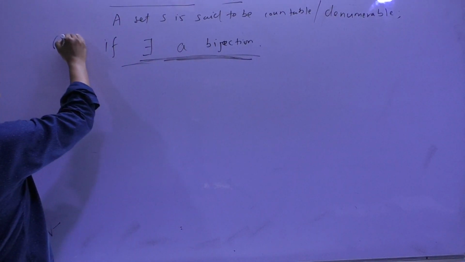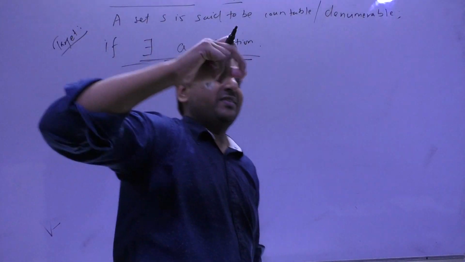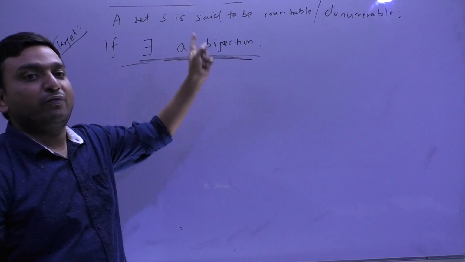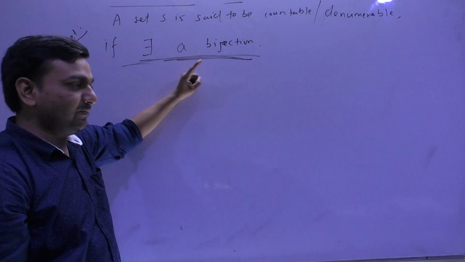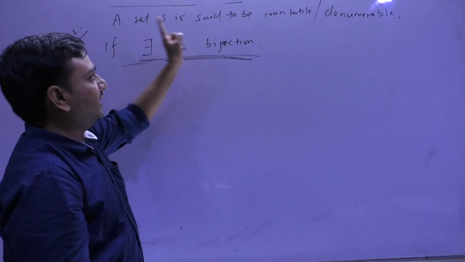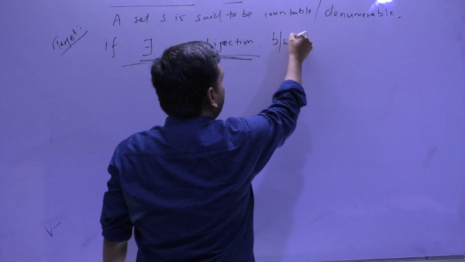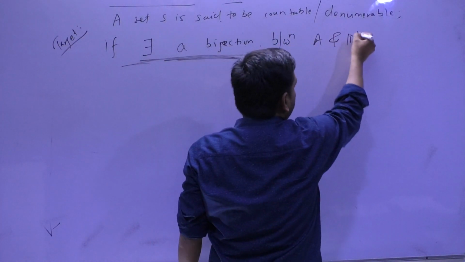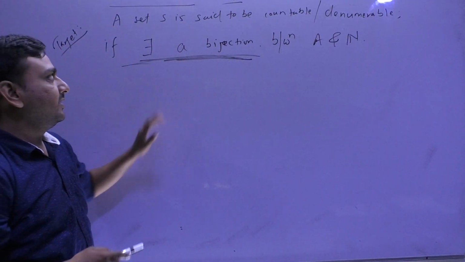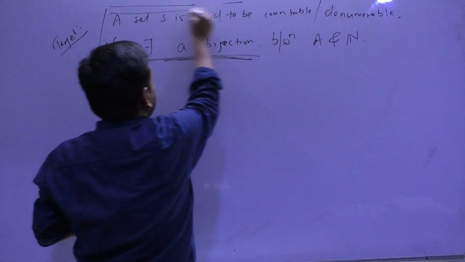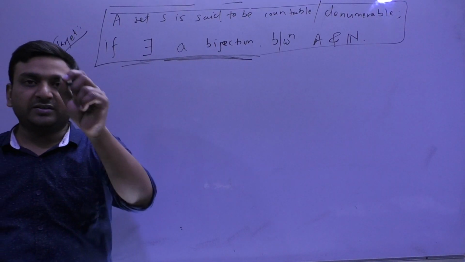So what is the target when you want to check whether some given set is countable or not? It means finding such a map, finding such a bijection. Once you are able to find such a bijection, the set is said to be countable if there exists a bijection between A and the set of natural numbers. So please box this, and do remember this definition.